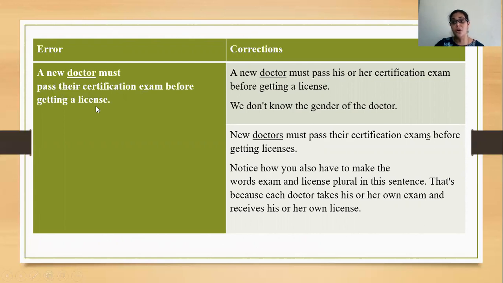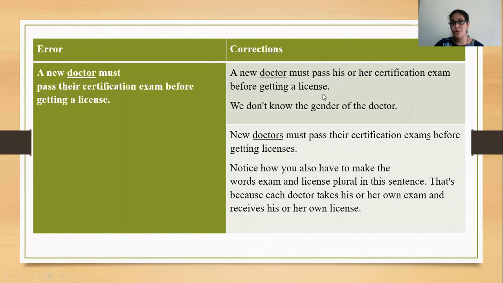So normally when we talk, we use their certification. It is accepted, it is valid, but it's sticking to speaking. When it comes to writing, it is totally wrong. Okay, a new doctor must pass their certification is wrong, students. Instead of that, a new doctor must pass his or her certification exam before getting a license. We don't know which gender the doctor is. So instead of that, a new doctor must pass his or her certification exam before getting a license.